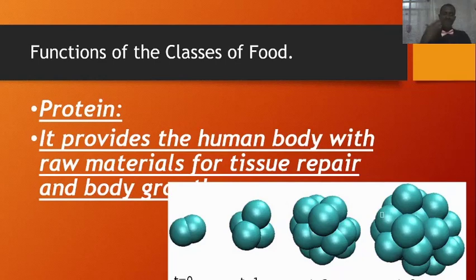Some of those epithelial layers are removed because of frictional force with your food substances, and they are gradually replaced by these tissues provided by protein.